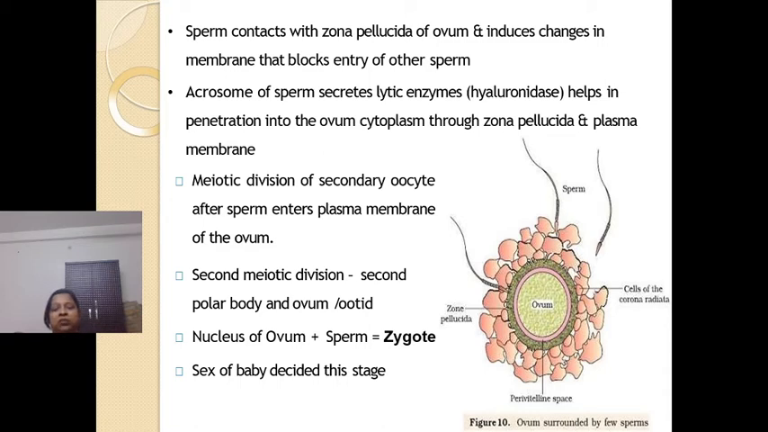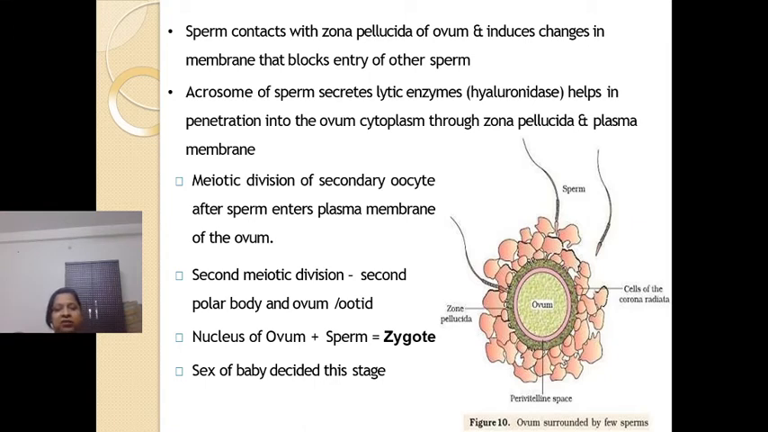Now we know that the sperm head, that is the acrosome, consists of lytic enzymes. These lytic enzymes will break down the zona pellucida, and this will help the sperm nucleus to enter into the cytoplasm. As the sperm nucleus enters the cytoplasm of the ovum, it will trigger the completion of the second meiotic division.